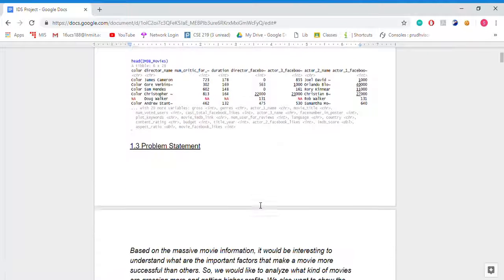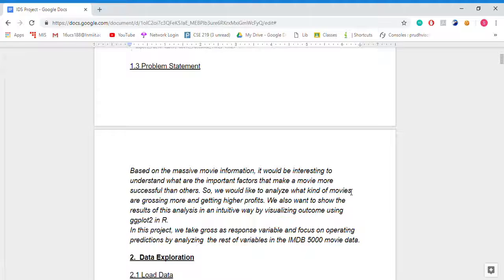Now we come to the problem statement. Based on the messy movie information, it will be interesting to figure out what makes the movie more successful than the others. We also want to show the result of the analysis in an intuitive way by visualized outcome using ggplot2 and R.